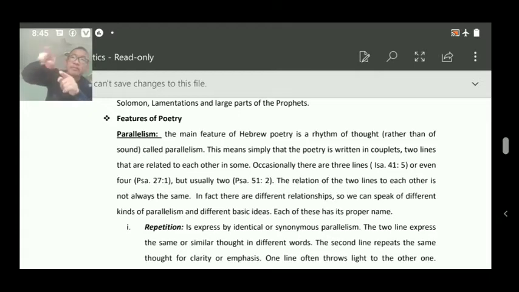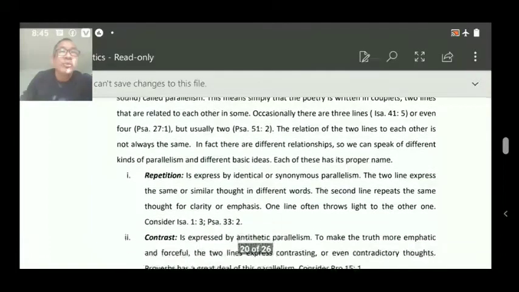But this line confirmed this line, and this line confirmed this line. But in some way they were related, but the meaning sometimes goes different. So the parallels in Hebrew poetry have so many variations, and we are going to see them one by one. At least 7 of them are there in your notes. So we will see what parallelism is, how this parallelism goes together, and how we interpret all these parallelisms. Number one, we see repetition.